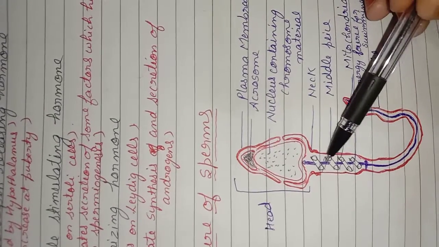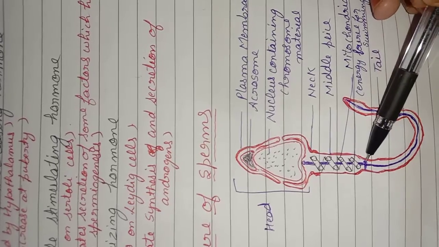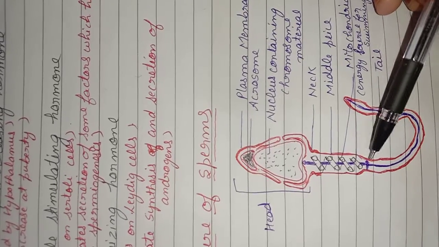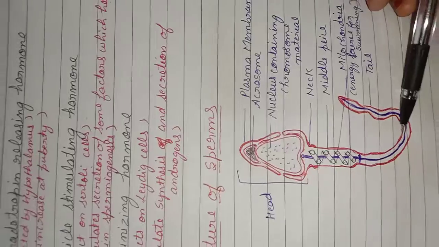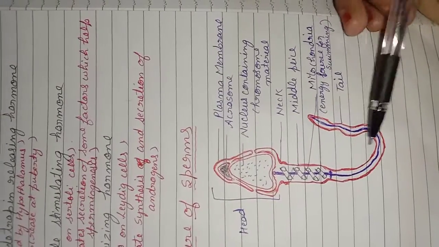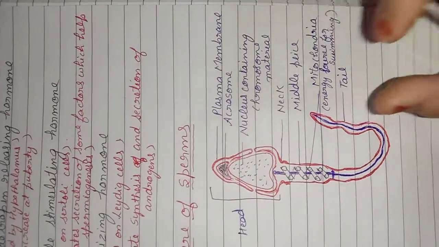In the middle piece we have a number of mitochondria, which provide the energy for the movement of the sperms. Finally the tail acts like a flagellum to move the sperm from one place to another. This is all about today's class.